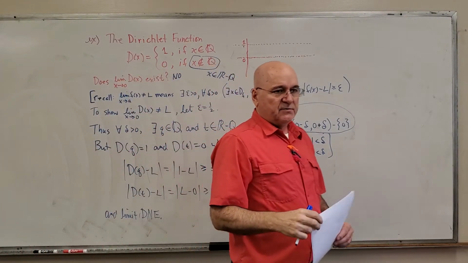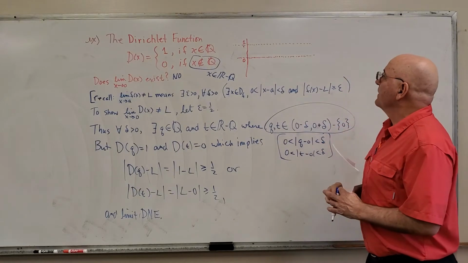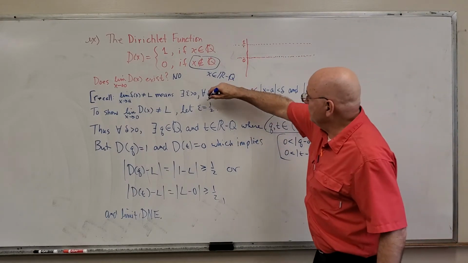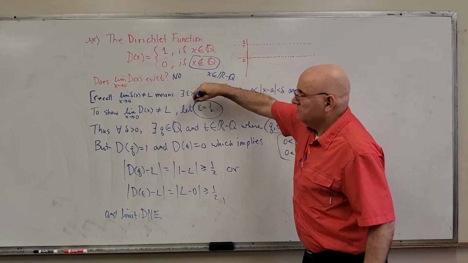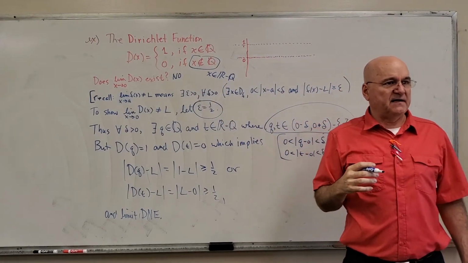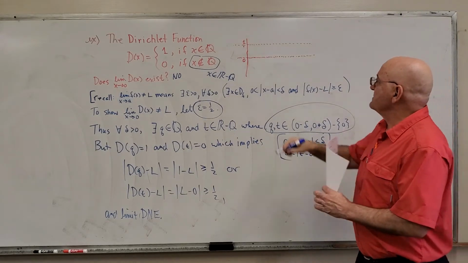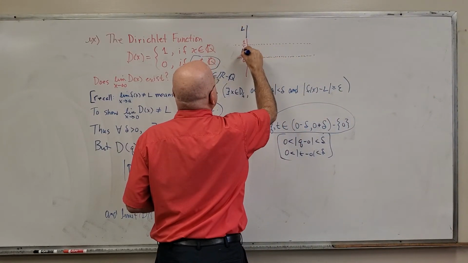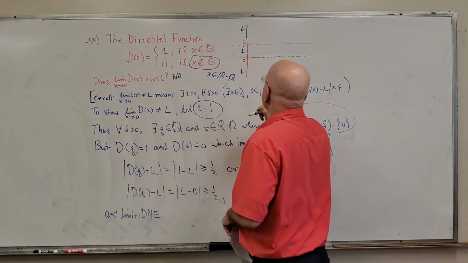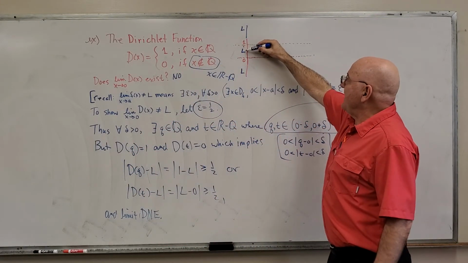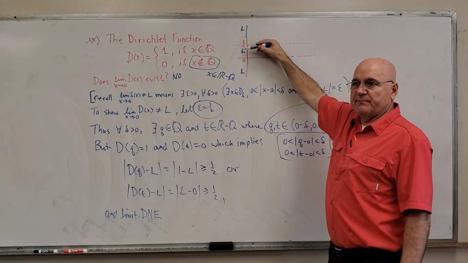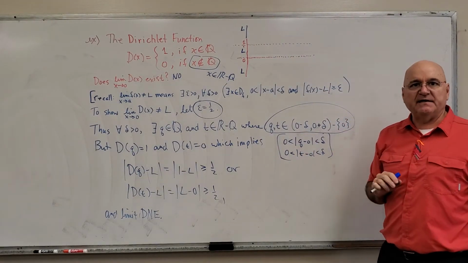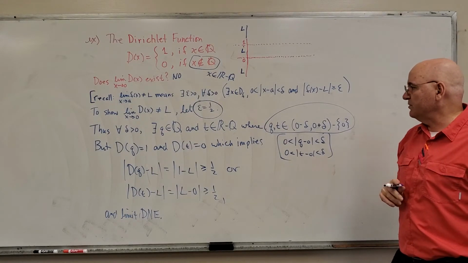That's a little trick that we used a little bit earlier. But this time I had to use epsilon equals 1/2 or something smaller than that, because any number L, no matter where I put L on the y-axis, its distance is at least 1/2 away from one of those two numbers. That's why I chose epsilon equal to 1/2. Or again, anything between 0 and 1/2 would have worked as well.